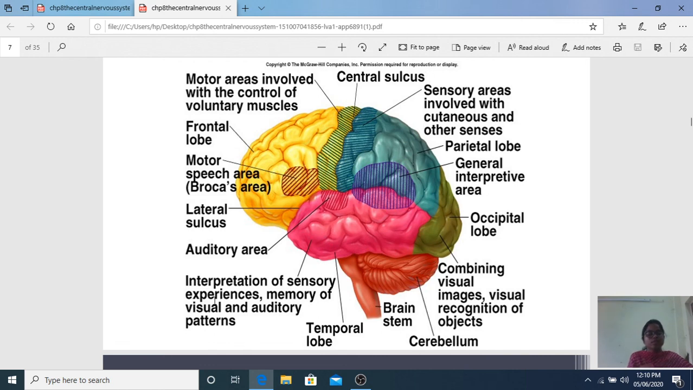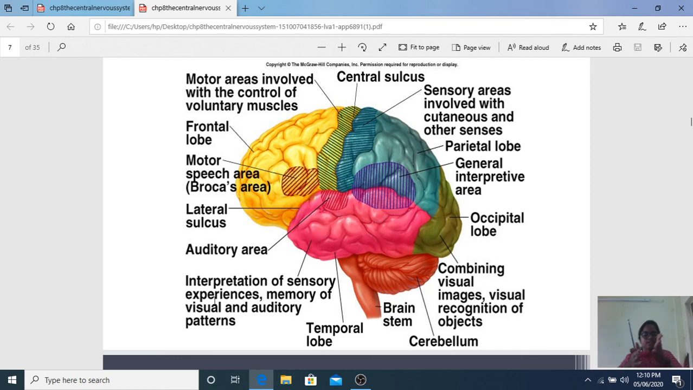And in the frontal lobe, there is a motor speech area called Broca's area. I told you the articulation of the speech is under the control of the motor speech area. If your motor speech area is lost, you understand everything, you understand speech, but you cannot coordinate or articulate your words. And the lateral sulcus and the auditory area, it listens.